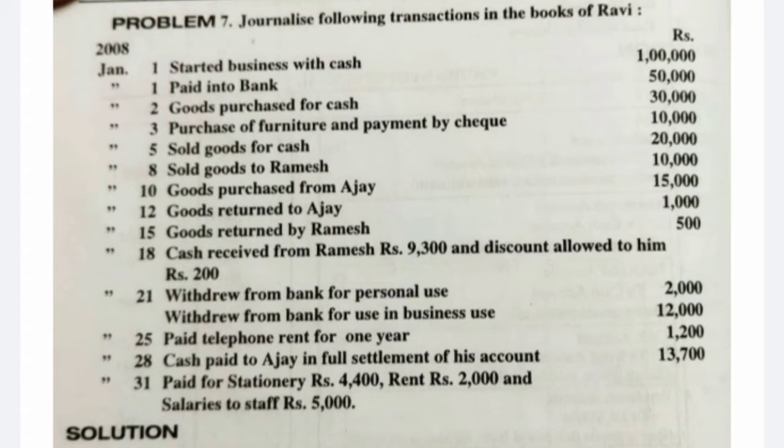Goods returned to Ajay. Now we are returning goods amounting to rupees 1,000 to Ajay. So the entry would be debit the receiver. Ajay is the receiver of goods again here. So Ajay account debit, and since we are making the return, to purchase returns account, that is rupees 1,000. Ajay account debit to purchase return account, rupees 1,000. Okay. Next,